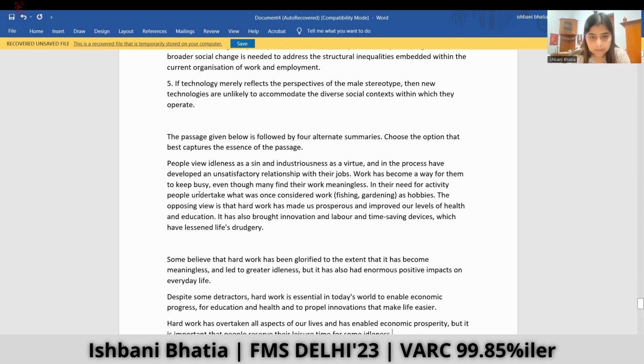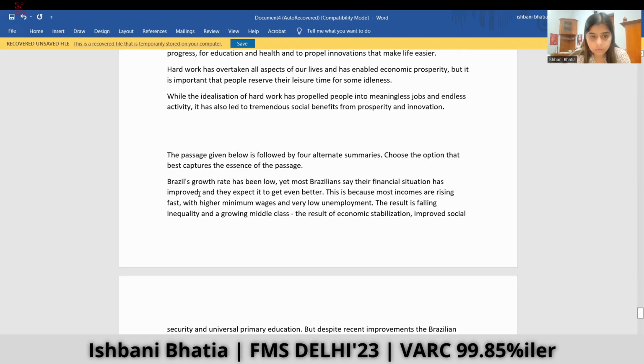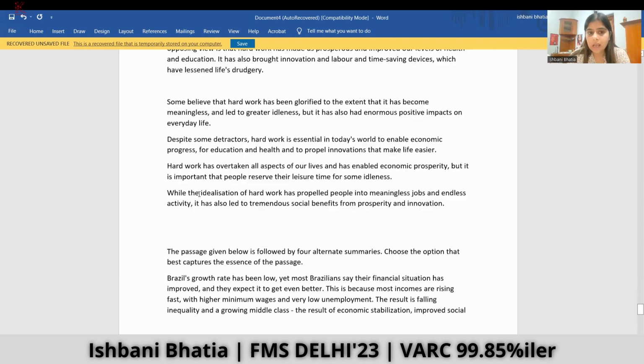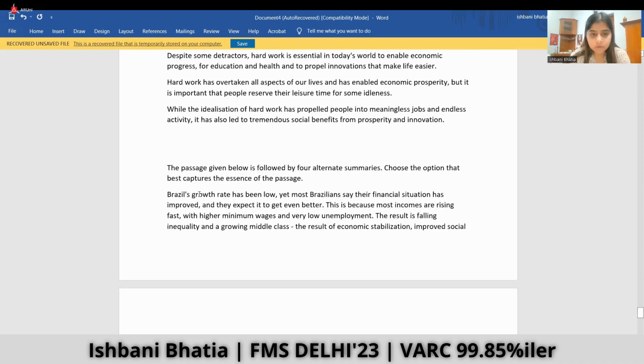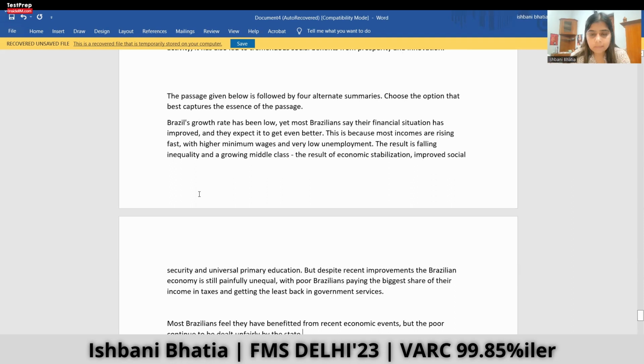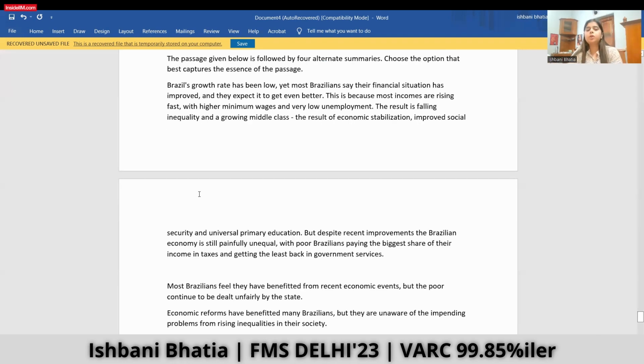Choose a para summary. Okay, this is easy to read. I may not say it is easy because options might be very tricky for us. So this is something I'll prefer to solve. And then there is again a para summary question. Brazil's growth rate has been low, yet most Brazilians say their financial situation has improved. Okay. So we'll solve. I'll prefer solving para summaries, odd one out, and then para jumbles.